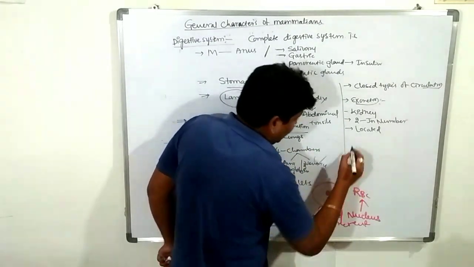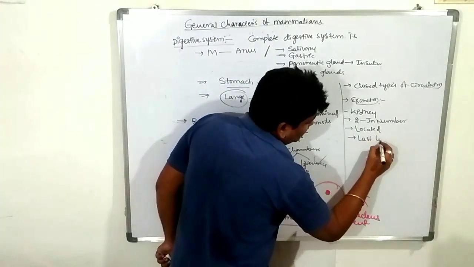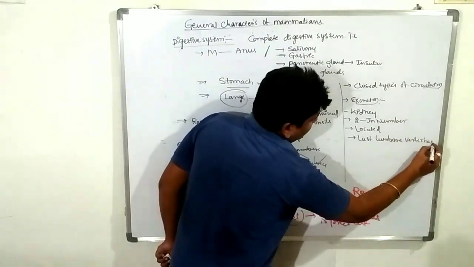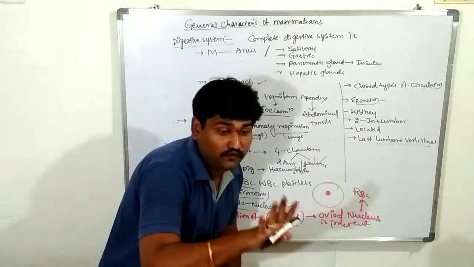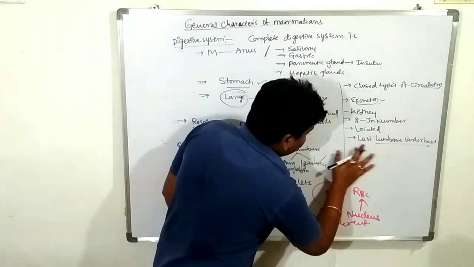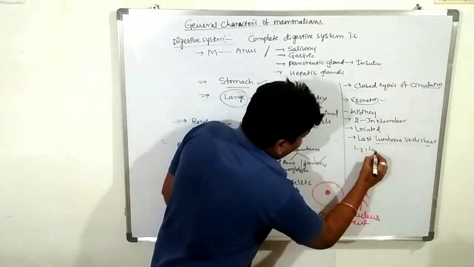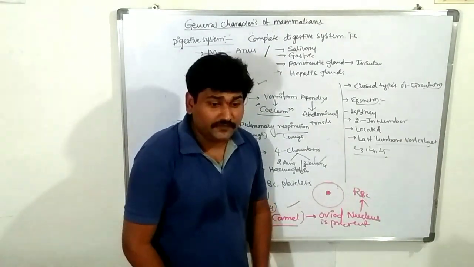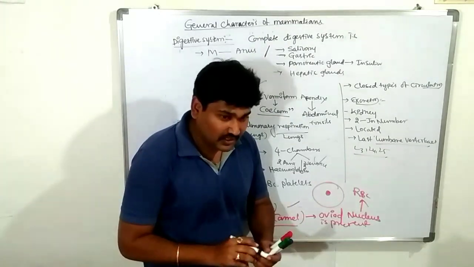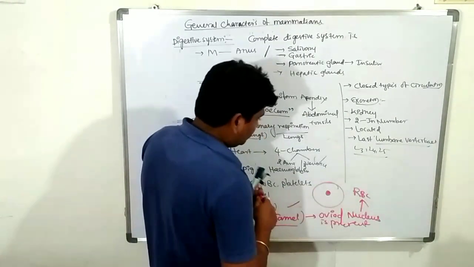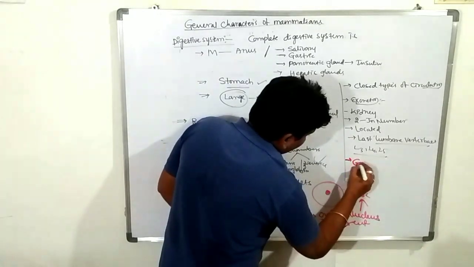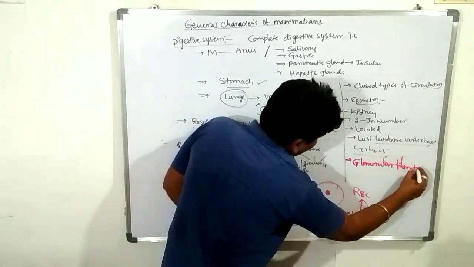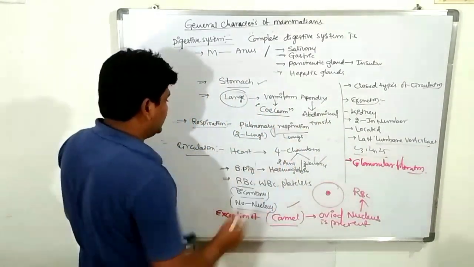Sorry, the last lumbar vertebrae. Nothing but L3, L4 and L5. These three regions are occupied by the kidneys. Clear? The filtration is glomerular filtration. This excretion is completed.